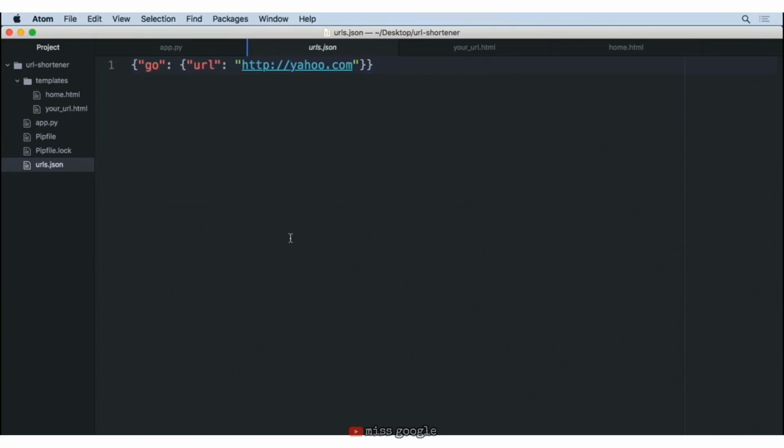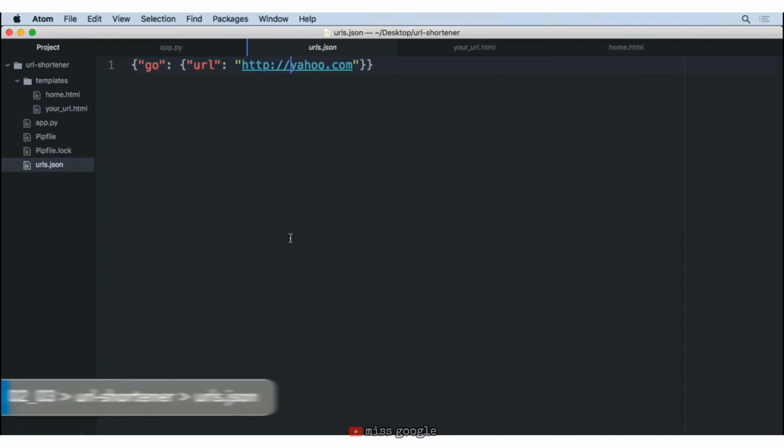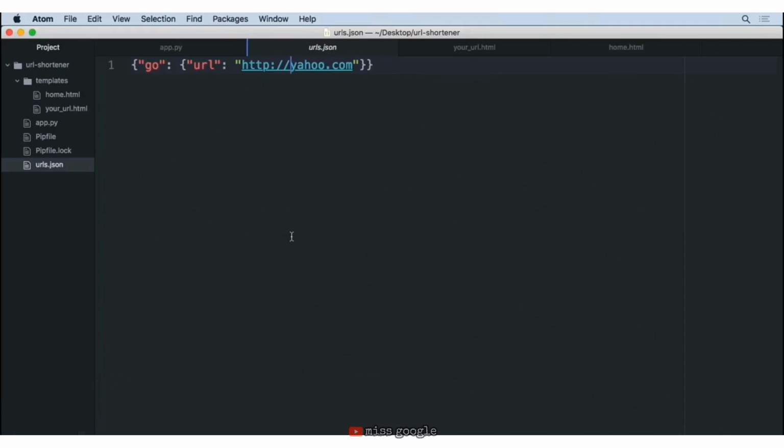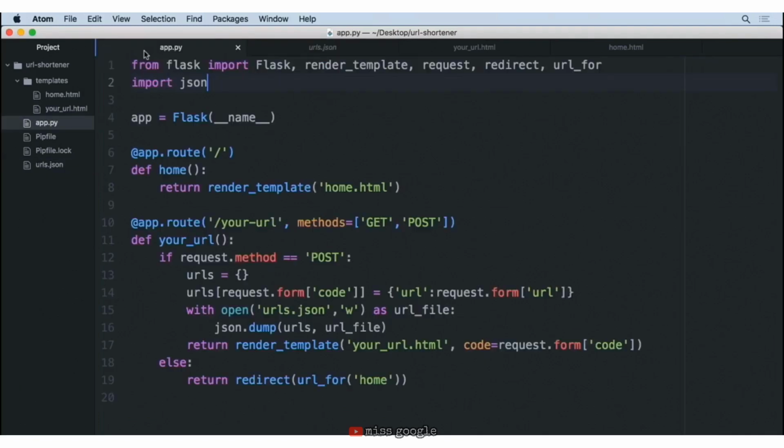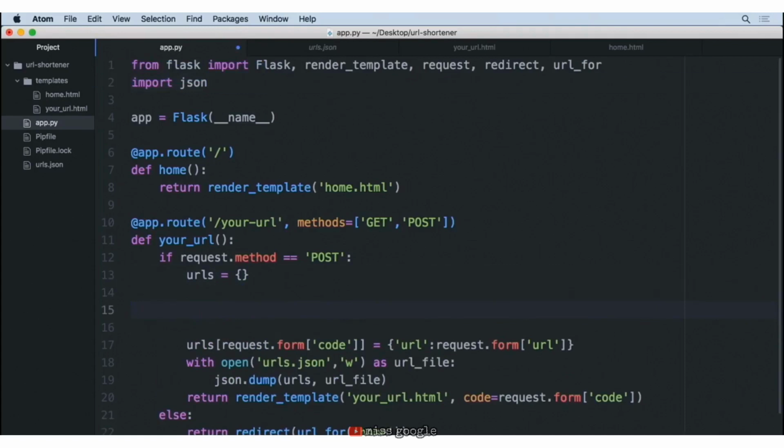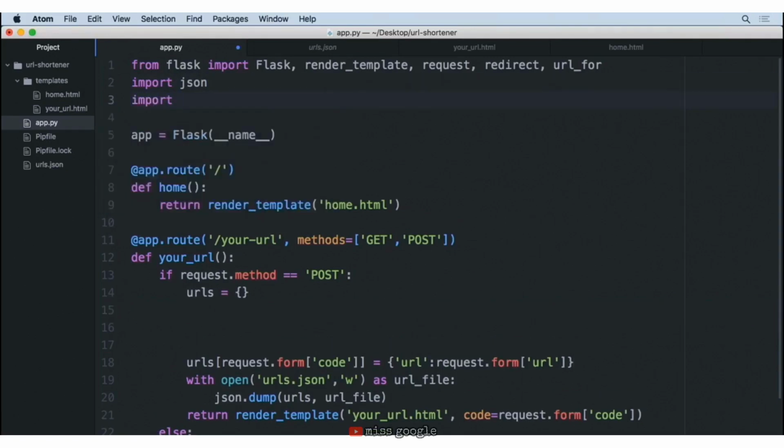To prevent users from overwriting existing data inside of our urls.json, we need to do a check inside of our code to say, hey, if this key already exists and has a URL, don't update it. So let's go ahead and move into our app.py. And here, after we create our URLs dictionary, let's check and see if we already have a urls.json file. So for this, we're going to have to import some code to be able to read this from the file system. So after our import JSON, we're going to do an import os.path.